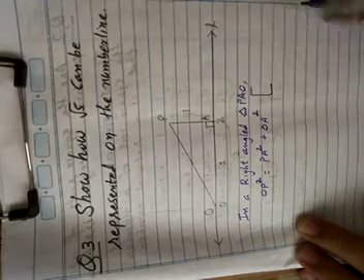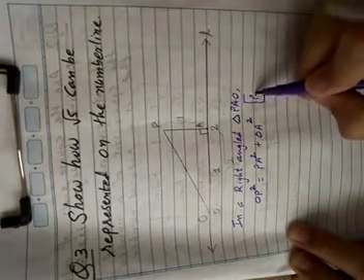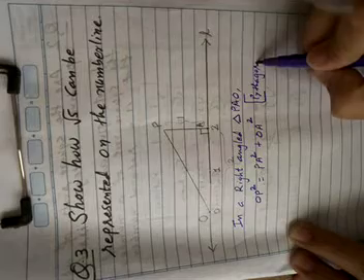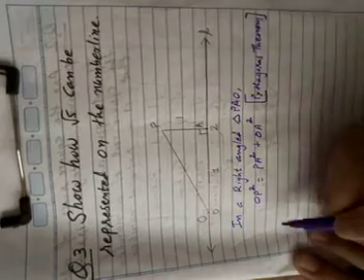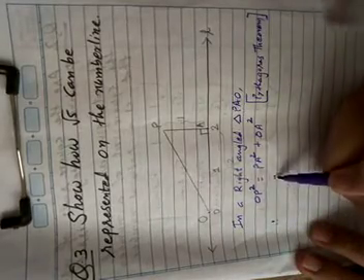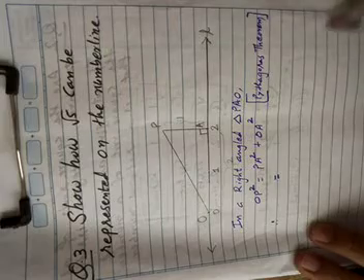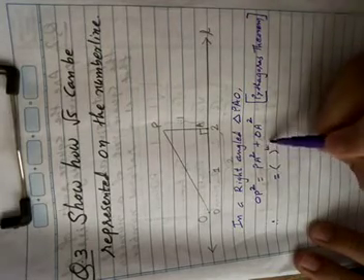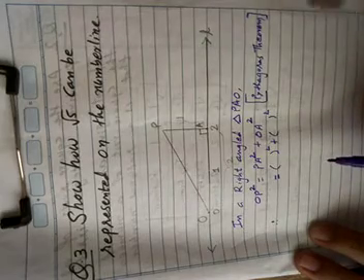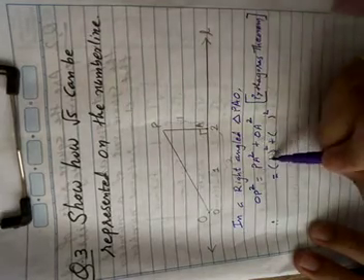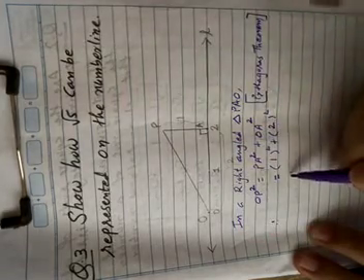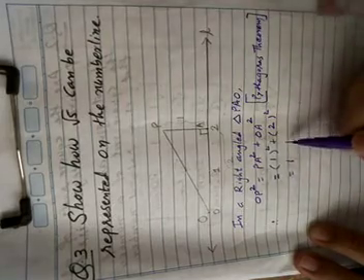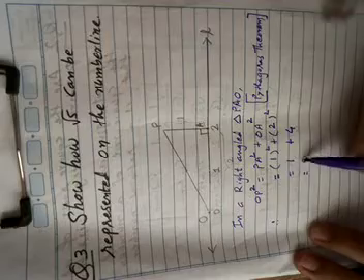Here we write this with the help of Pythagoras theorem. OP square is equal to, because we do not have OP, PA bracket square plus OA bracket square. In the bracket we write PA, that was 1, and OA, that was 2. 1 square is 1 plus 2 square 4 is equal to 5.